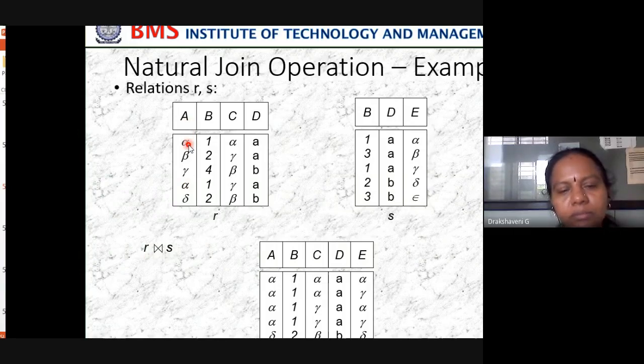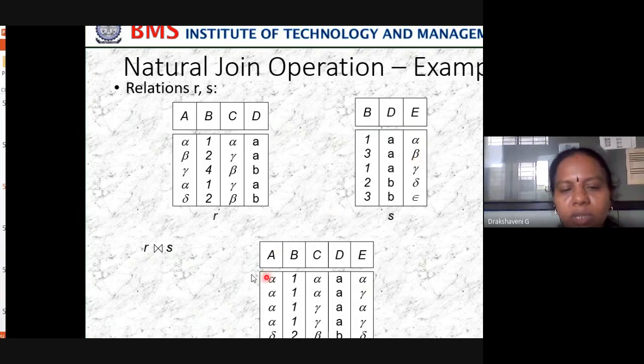Alpha, 1, alpha, A, and B, 1 is already there. In D, A is already there. In E, alpha is there. So write the first one: alpha 1, alpha A, alpha. Okay, come to the next one: alpha 1, alpha A, then 3, A, beta.